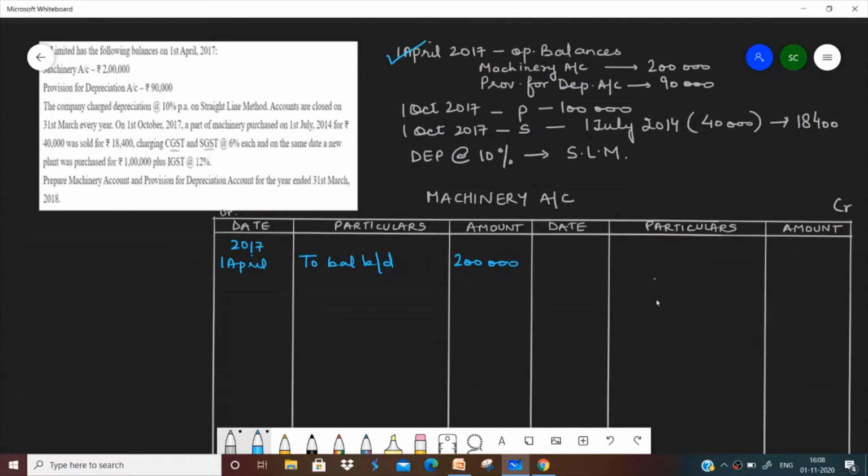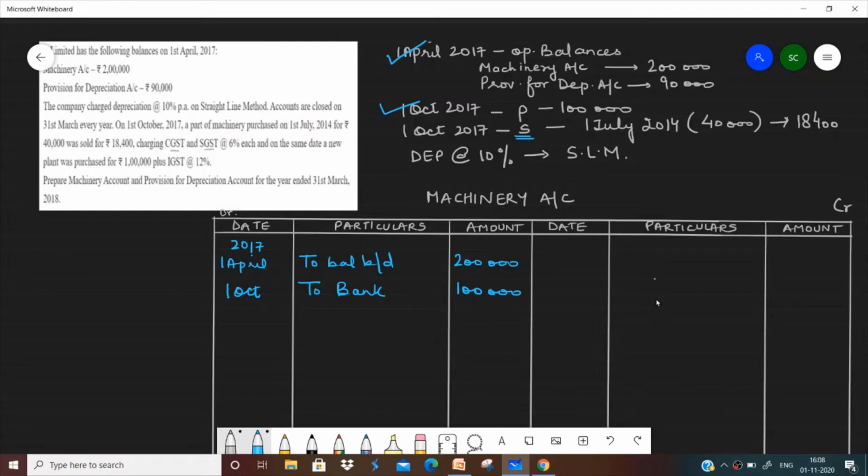This much is done. Then on 1st October 2017, we had purchased machinery worth 1 lakh and we had also sold machinery. So let's quickly show the purchase of machinery here. So 1st of October 2017, since the machinery is purchased, I'm going to write here to bank and the amount is 1 lakh. So I have shown the purchase of machinery also. Now coming to the sale of machinery.